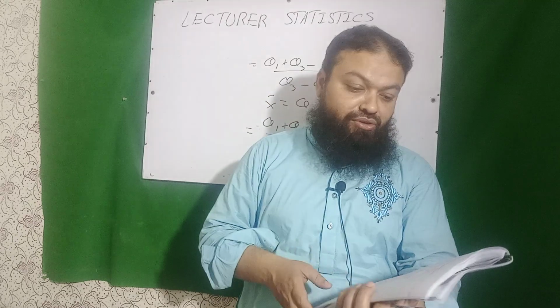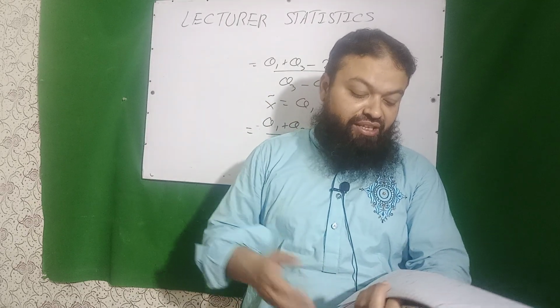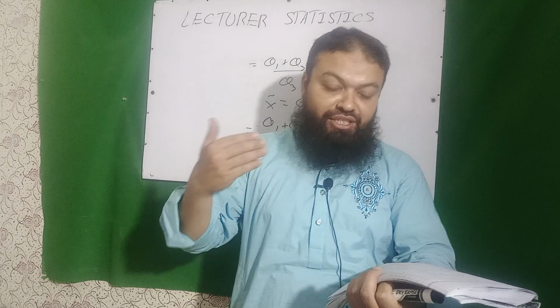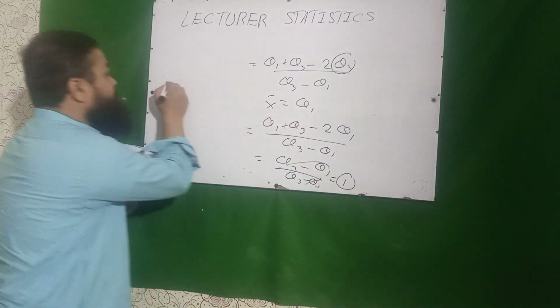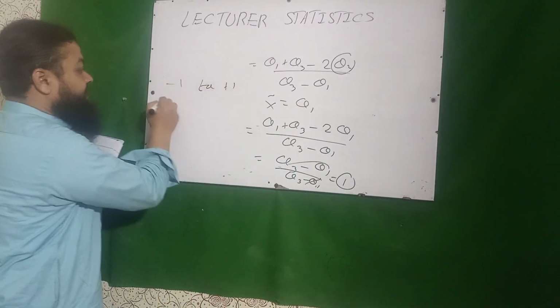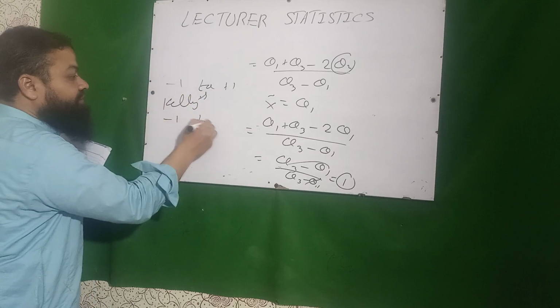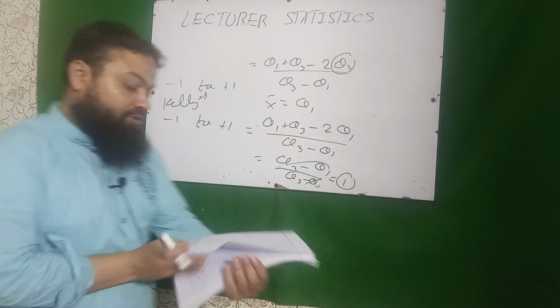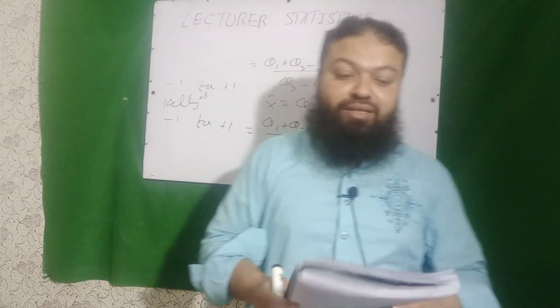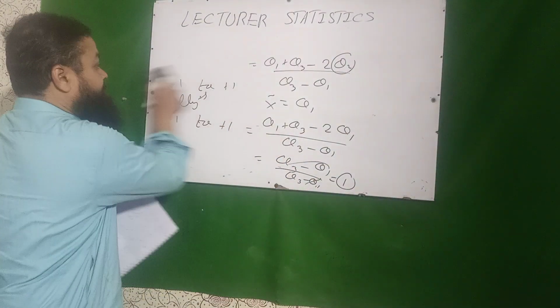A very important concept. Next question: Bowley's coefficient of skewness ranges from minus 1 to plus 1, and Kelly's coefficient of skewness also ranges from minus 1 to plus 1. A very important question. Next question is a very important one.